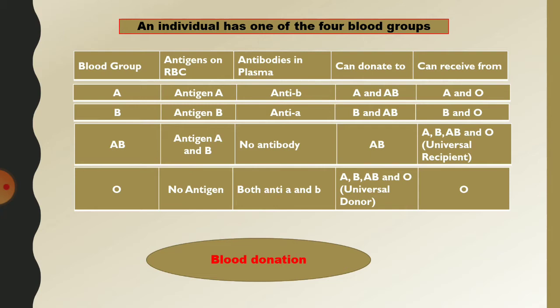How can we receive blood? A person can receive A and O. B person can receive B and O. AB person can receive A, B, AB and O. O blood group can receive only O. So the AB blood group person is called the universal recipient, and the O blood group person is called the universal donor.